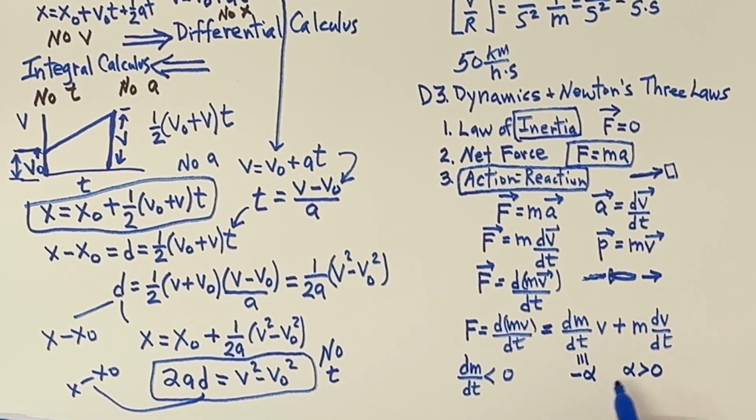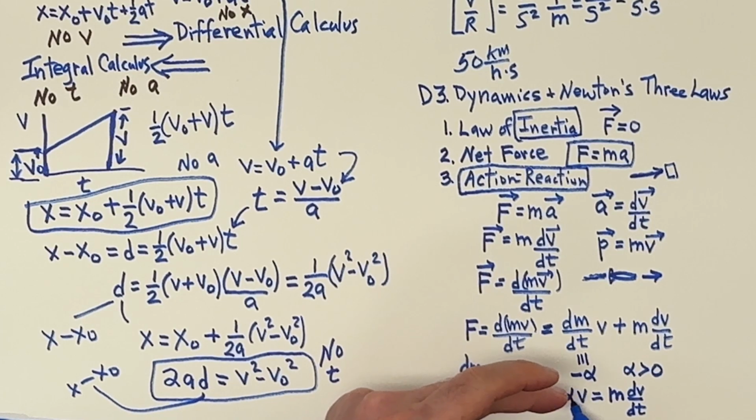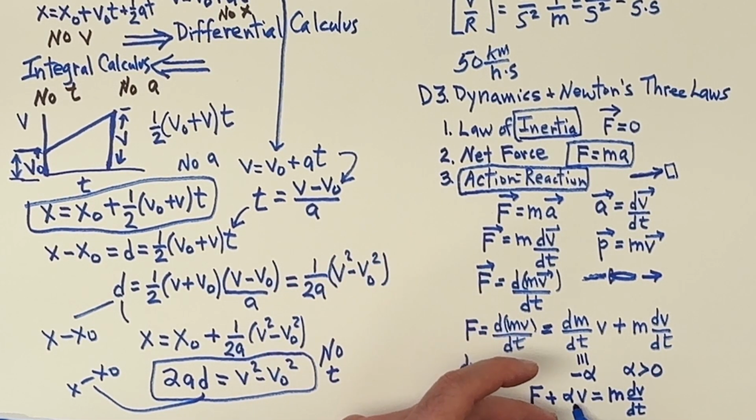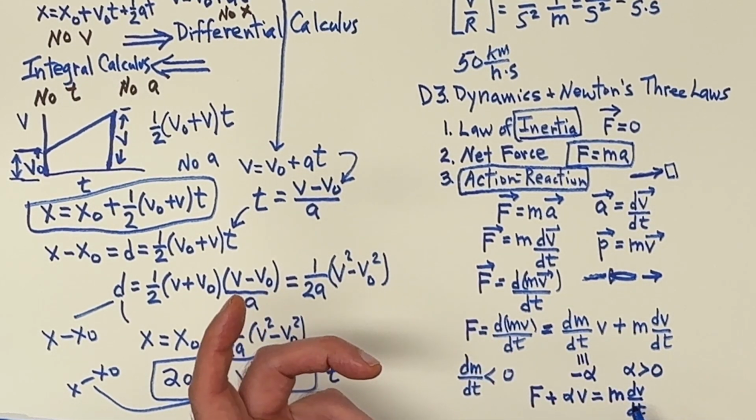So if we do that, I can then bring this alpha v to the other side of the equation and have F plus alpha v equals m times the change of the velocity with respect to time, which is the acceleration. So we have this extra piece. So now, if you were to be pulling on the rocket and the mass is shooting out the back, in a one-dimensional problem, then this would give you more of a kick to get more acceleration.